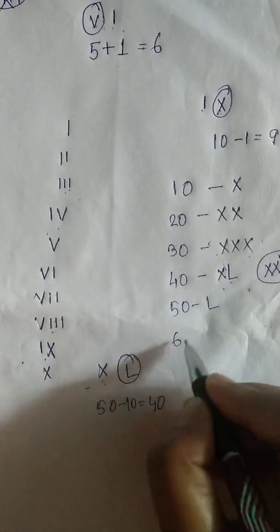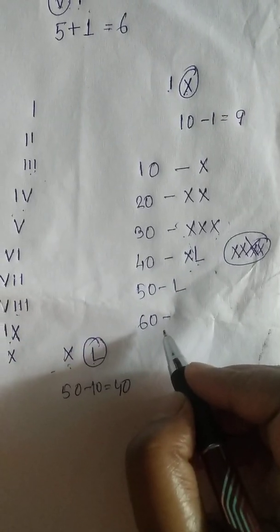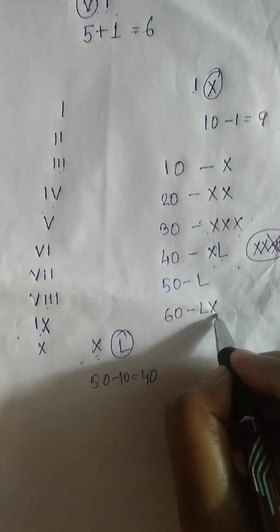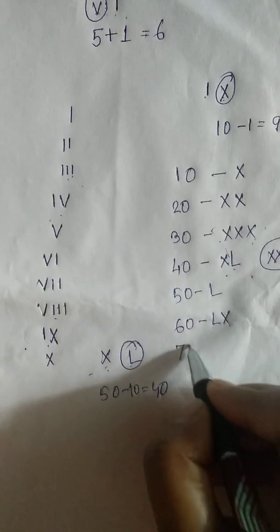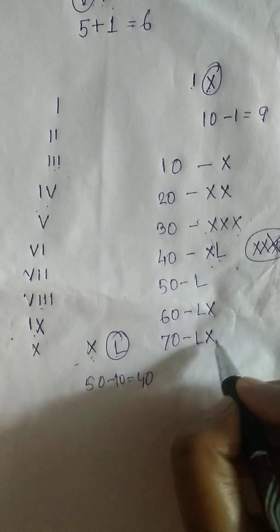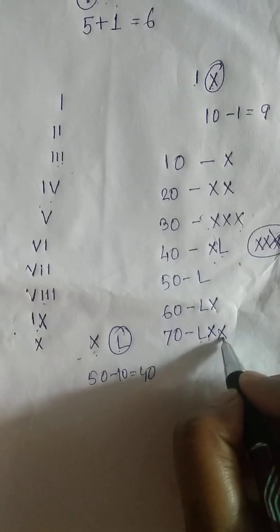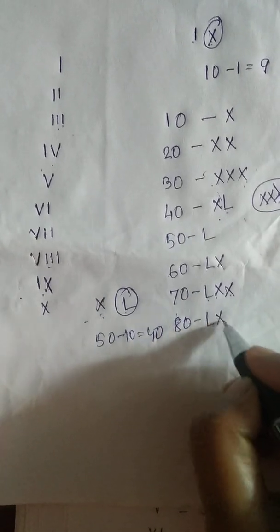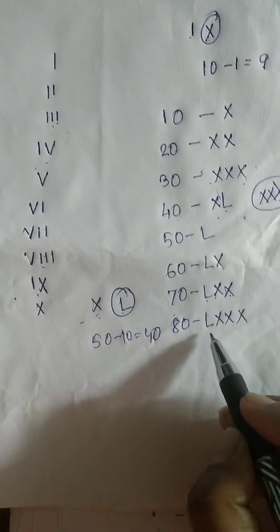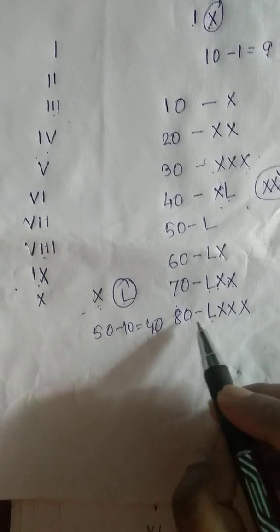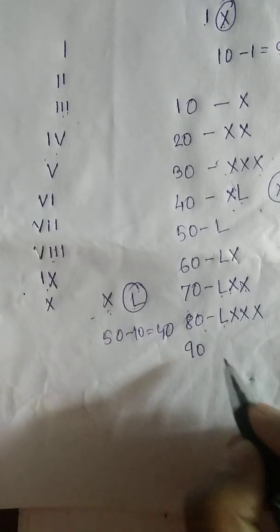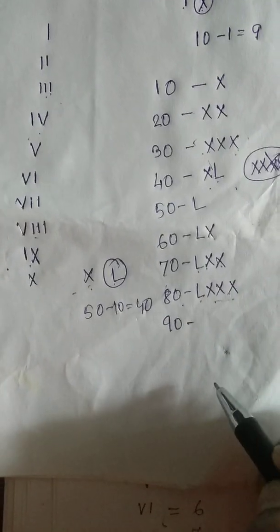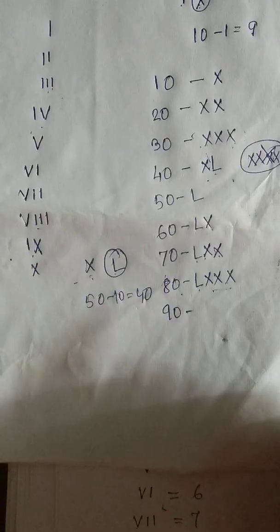Then 60. 60 means L and X, 50 plus 10. Then 70: L, X, X means 50 plus 20, which is 70. 80: L, X, X, X means 50 plus 30, which is 80. Then 90. Now for 90, you see this X would be repeated 3 times, and now we cannot repeat it. Then what will we do? We will take the larger number, 100.